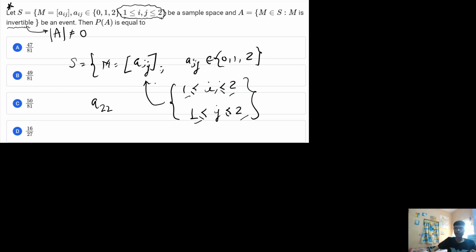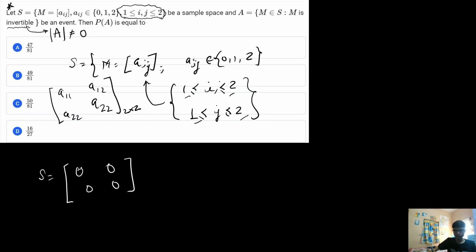और सिमिलरली इफ यू कैलकुलेट ऑल दिस एलिमेंट पॉसिबिलिटी, दैट इज यू विल गेट A11, A12 and A21. So from this you can sense that this is particular square matrix of order 2x2. Now the sample space basically talks about all the possibilities. Now if you see all the possibilities over here, this particular position can be filled in 3 ways, and each of the 4 positions can be filled in 3 ways.